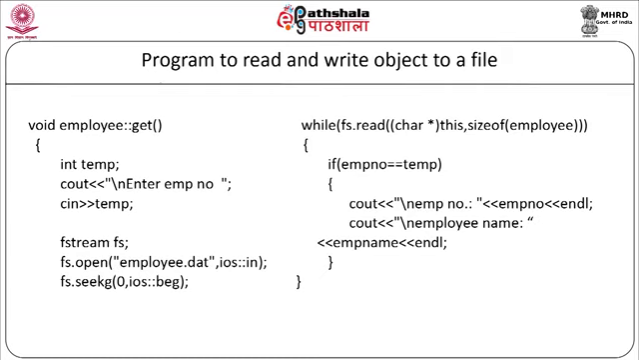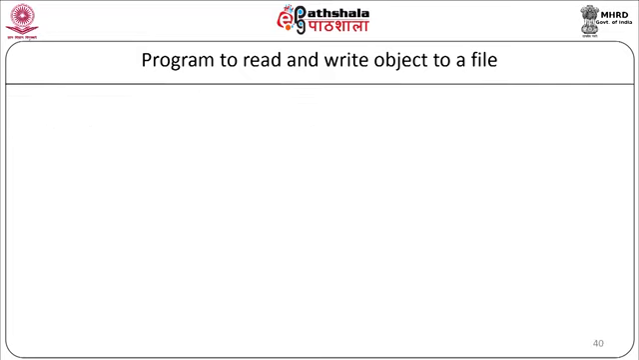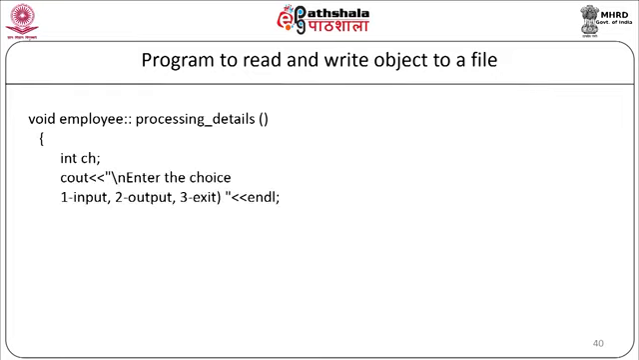Now we will close the file as fs.close, and we will call a function e.processing_details, and end of the get member function. The third member function that we are going to define is void employee::processing_details. We will start with this particular member function: integer ch, cout "enter the choice 1 for input, 2 for output, 3 for exit" and endl.